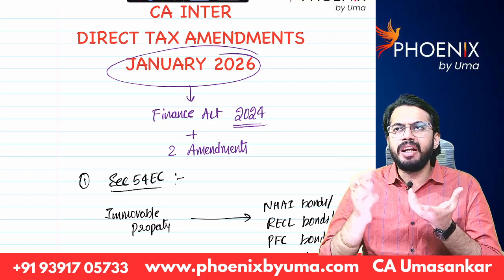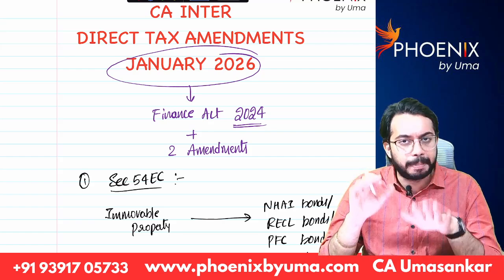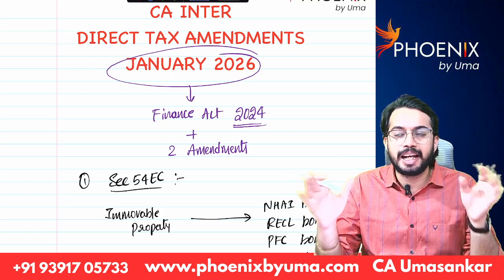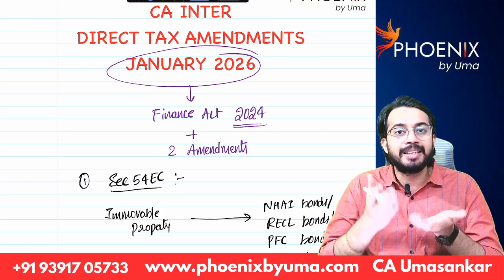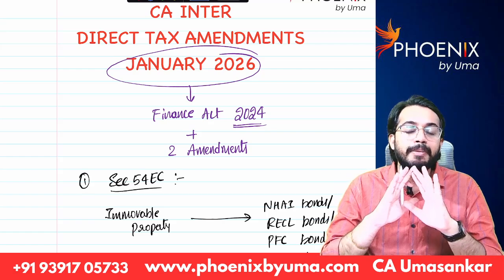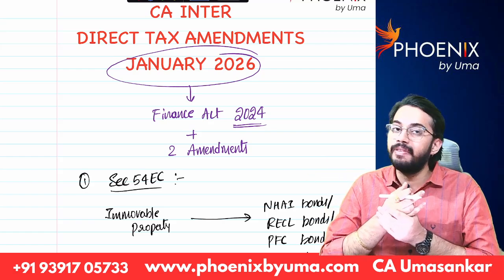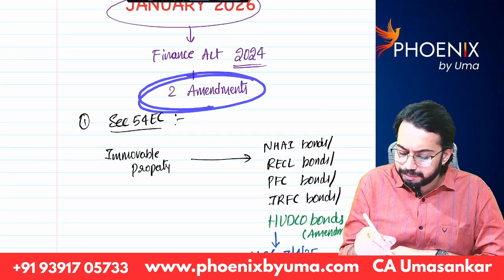For the January 26 attempt, Finance Act 2024 is applicable. No change in Finance Act. So you can feel happy, whatever Finance Act was applicable for May 25 and September 25 is the same Finance Act applicable for the January 26 attempt. Additionally, two amendments are there.